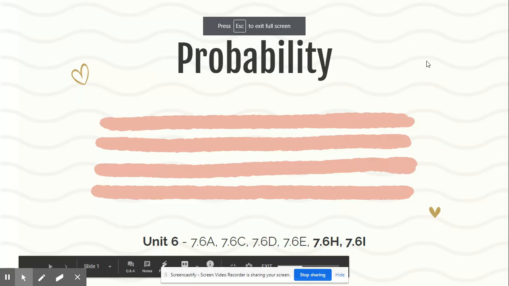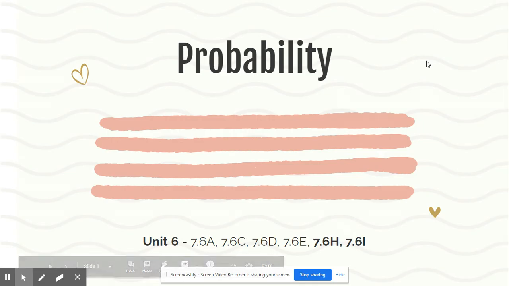Okay, guys, so today we are starting a brand new unit over probability. Probability can be hard, but if you don't look at it hard and you don't make it difficult, it could be pretty easy. It's going to have proportions in it still again, and some of them are just going to be fractions. So we need to not be afraid of the fractions because we've got to keep working with them.